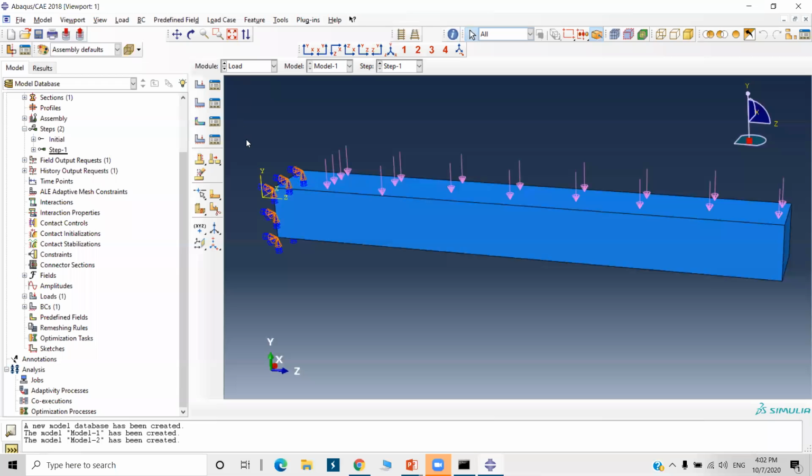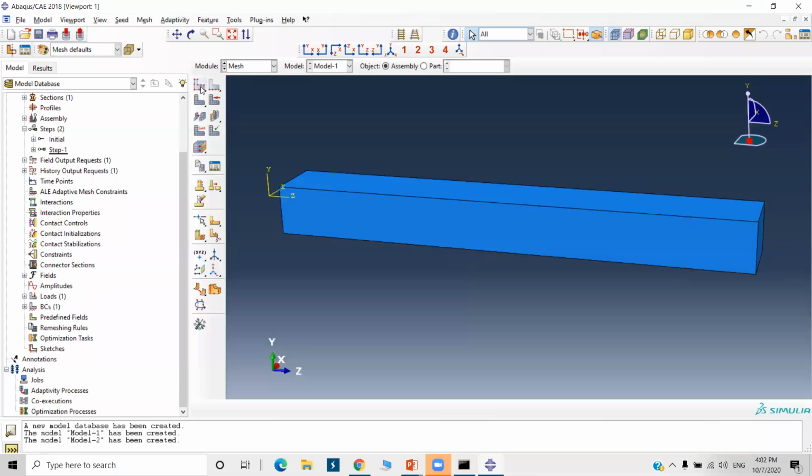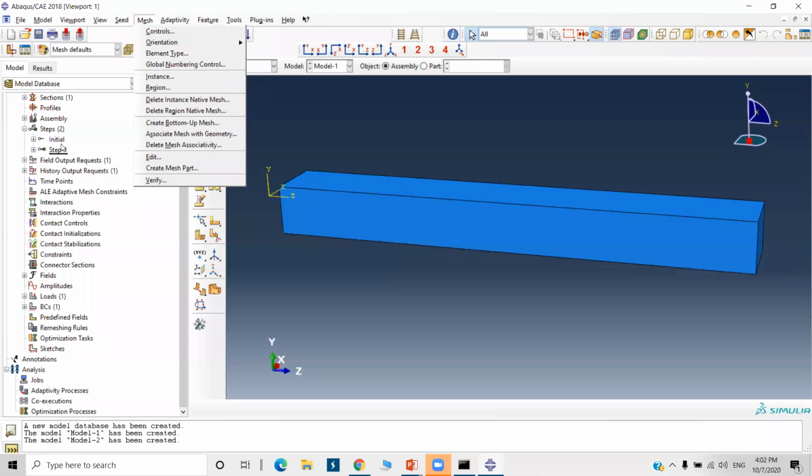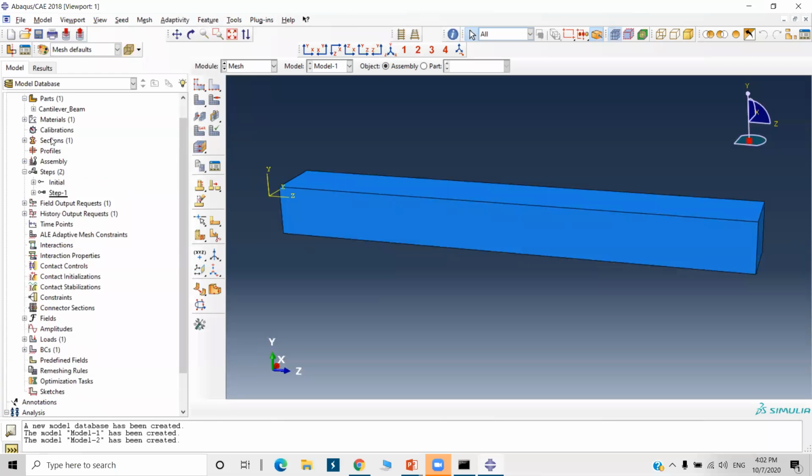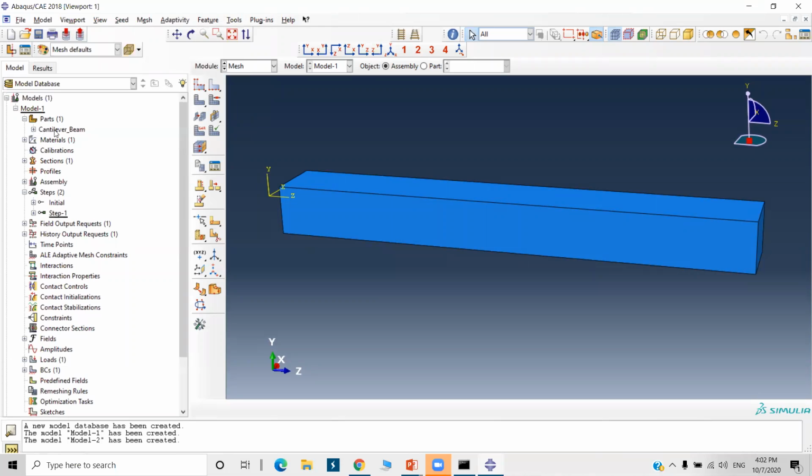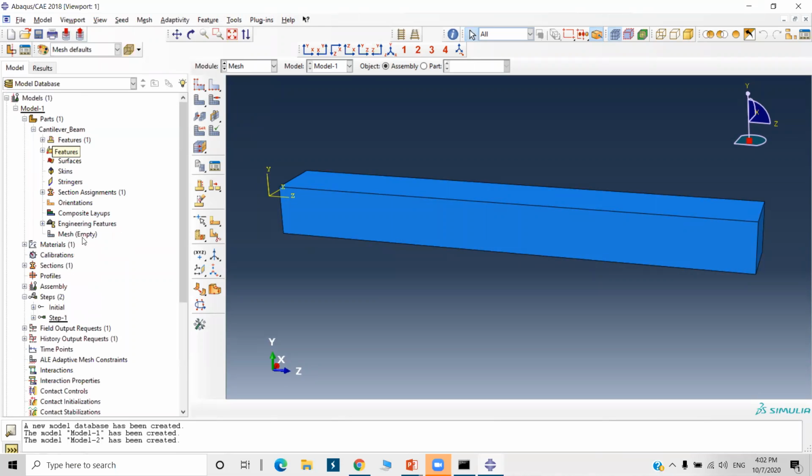Now next is the mesh. So go to seed part instance. See, for every module these options are also available in the main menus, these icons, and in the model tree. So in the model tree you have to go to parts, cantilever beam. Here you will find the mesh option.